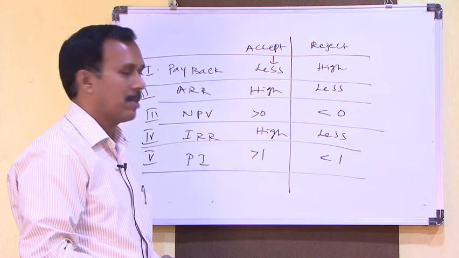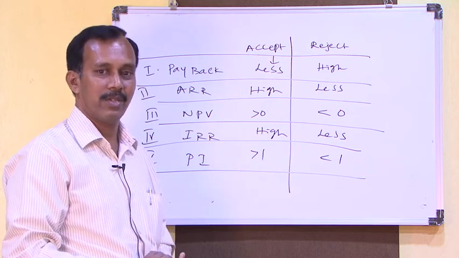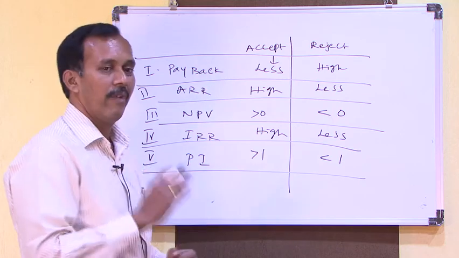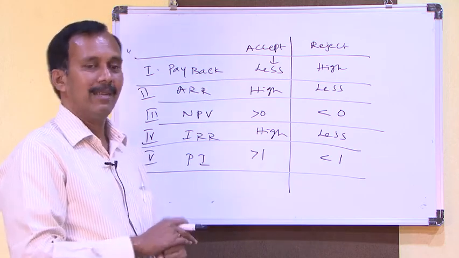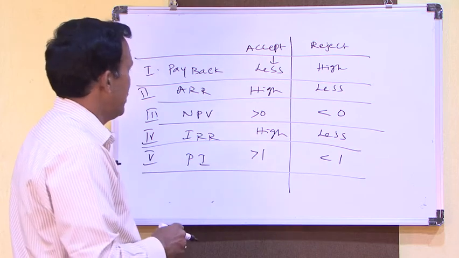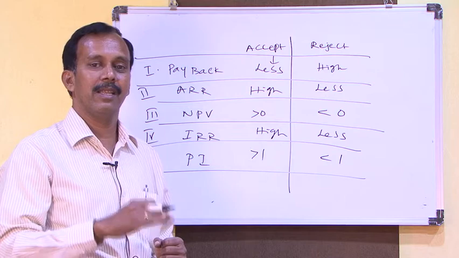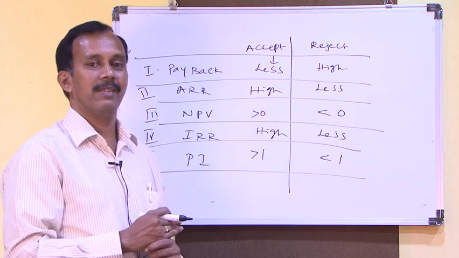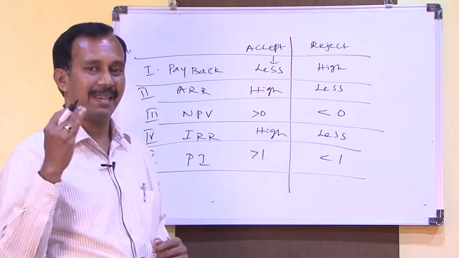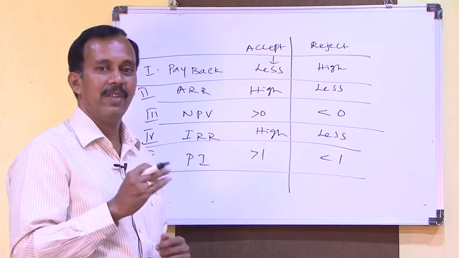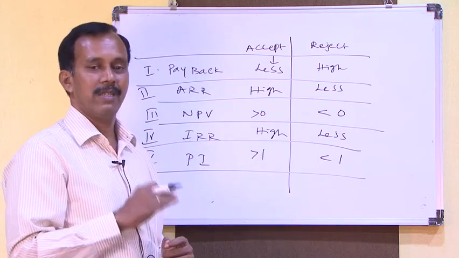So whether to accept a project or reject a project depends on the value calculated from the project. So payback period should always be lesser. After that payback period, whatever the investment is considered as gain to the organization. And regarding ARR, average rate of return should always be higher.